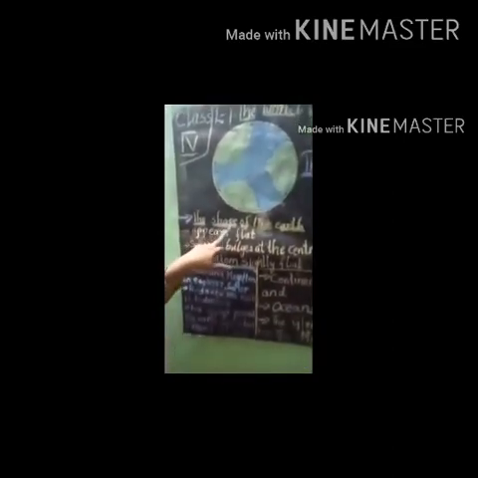And today in this topic we are going to discuss the shape of the earth. Just now I said earth appears flat. When you go outside and look at a far distance, it will look flat. And here, if you look at the horizon, it looks very flat. Do you know the horizon, children?